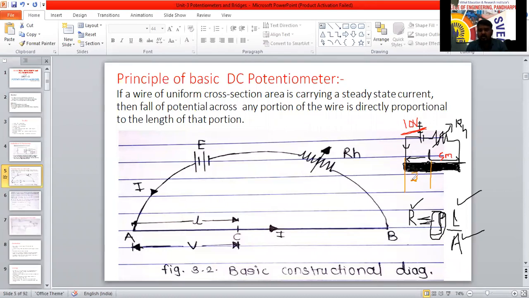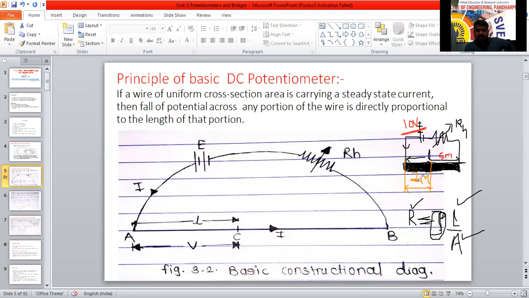Voltage drop across the length of the conductor will be 2 meter only. How much is it now? How will you identify? Tell me. How are you going to identify? Voltage across this point only, up to this point only. Very simple question. 10 volt. 10 volt only?